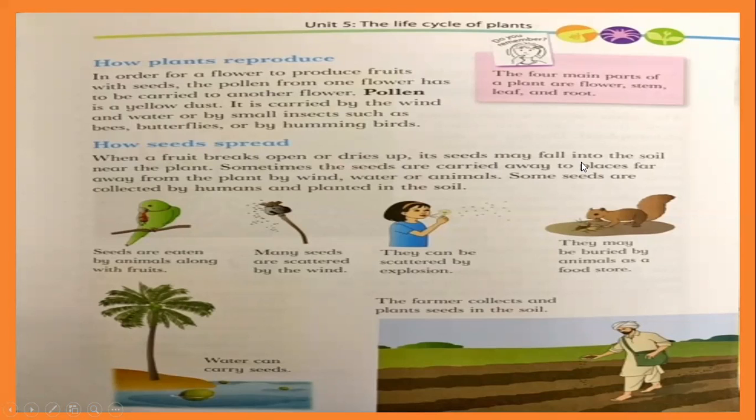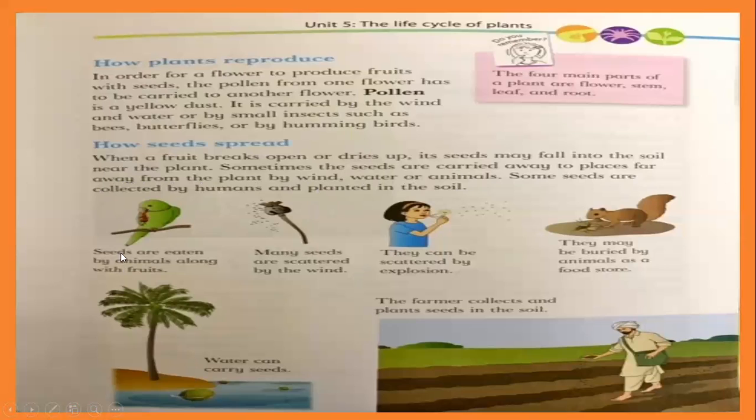Its seeds may fall into the soil when it dries, or sometimes animals eat it and the seeds fall into the soil near the plant. Sometimes the seeds are carried away to places far away from the plant by wind, water, or animals. First we talked about the pollen, and here seeds also spread by animals. Maybe the seed is lightweight, then by the wind, by the water, or by different animals.